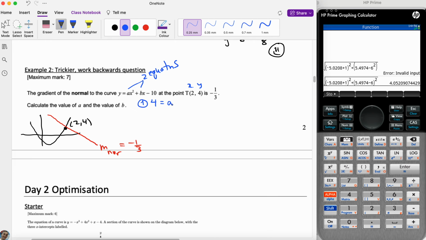So our first equation is, let's just sub this in, okay? So this is going to be y, then this is going to be 4 squared plus b times 2 minus 10. We are going to use linear solver eventually, so I'm just going to clean this up and add 10 to both sides, okay? Just to get it into that correct linear solver form. And so we're going to have 14 is equal to 4a plus 2b.